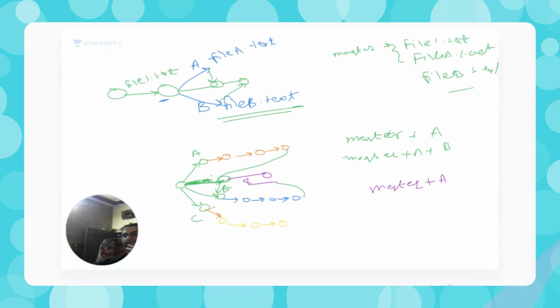Now let's say user C wants to merge their changes. What does user C need to do? First of all, user C needs to merge these changes into his branch. So basically this branch needs to be updated till here. It has the changes of master, but now it needs to have changes of master plus A plus B. These changes are going to merge first, and then these changes can merge into this branch. So now this branch can reach over here. Once my master branch reaches over here, then I can say that all the changes of master plus A plus B plus C are already there.